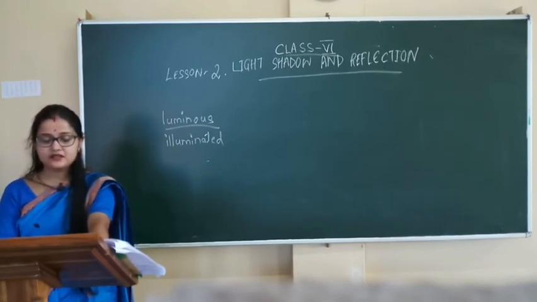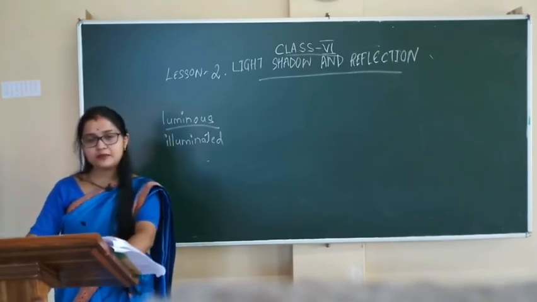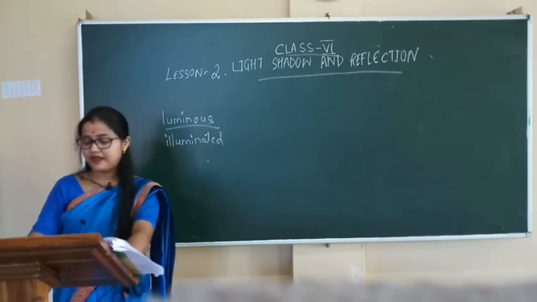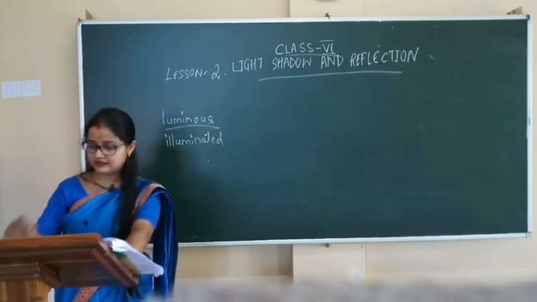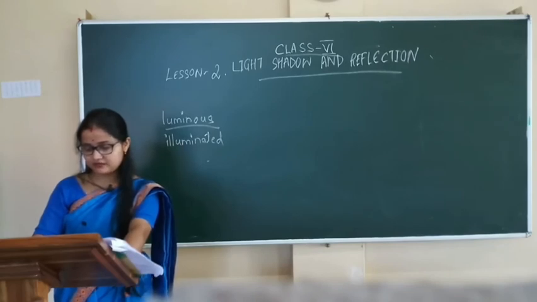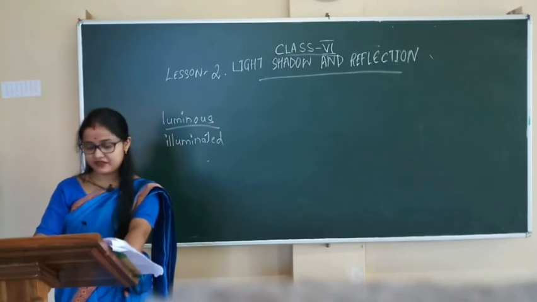Now, why does a mirror form a clear image? We all are familiar with a plane mirror, yes? A plane mirror does not let light pass through it. It is an opaque object. A mirror has a smooth polished surface.